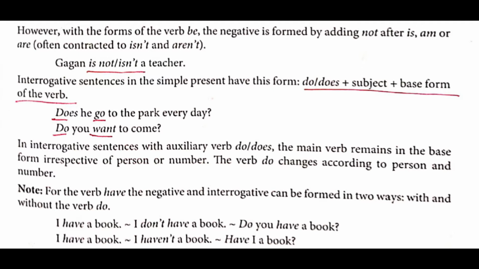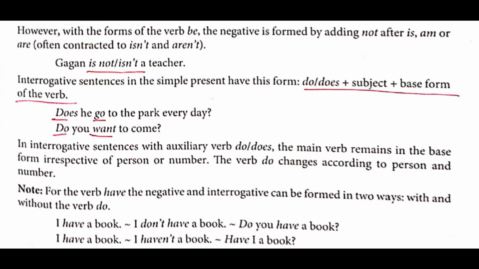Now the same sentence is given. I have a book. Now you have to change that into an interrogative sentence, and you can use do. Do you have a book? So here if the sentence is given I have a book, then here your interrogative sentence will be, do you have a book?